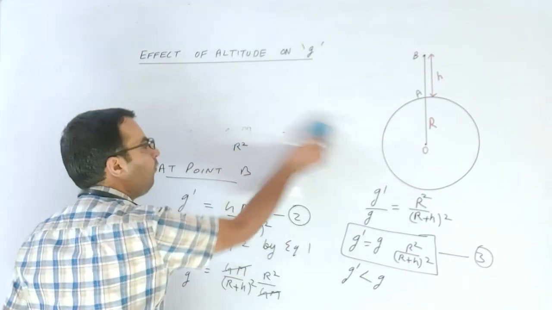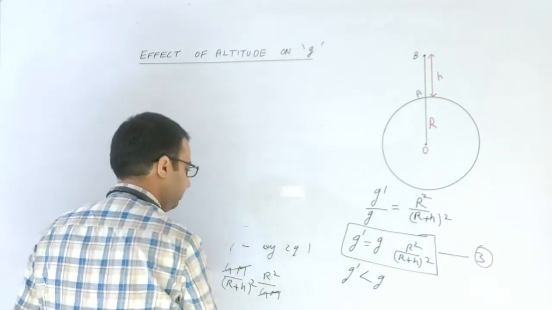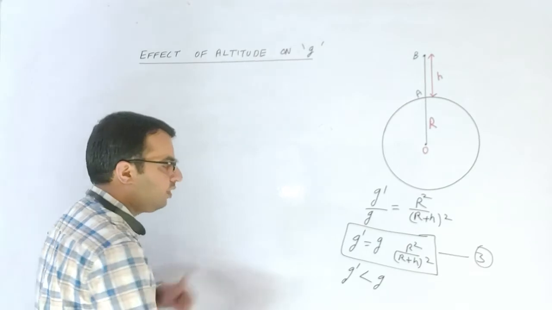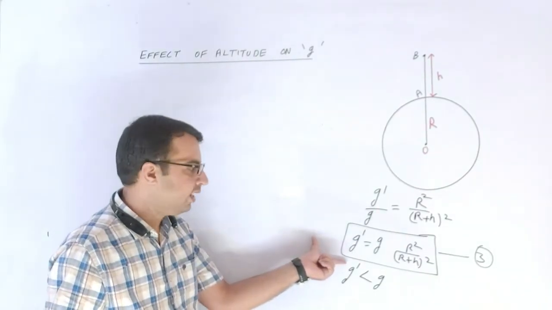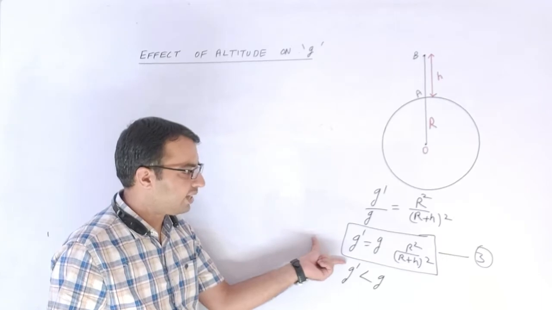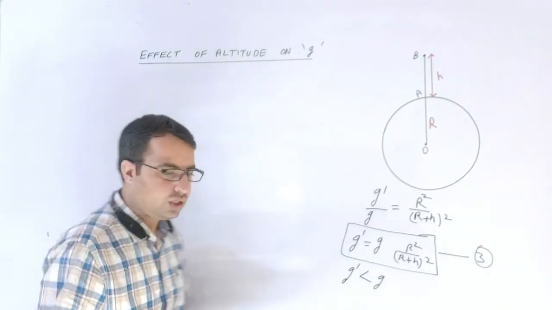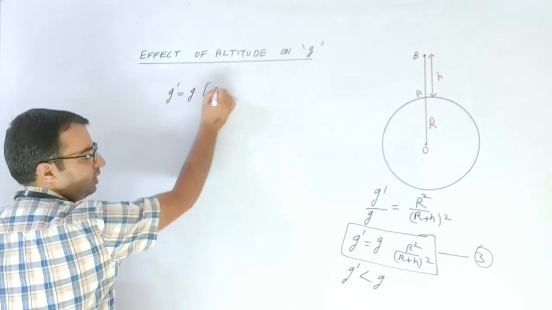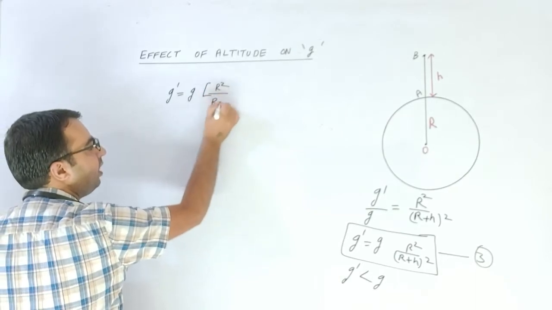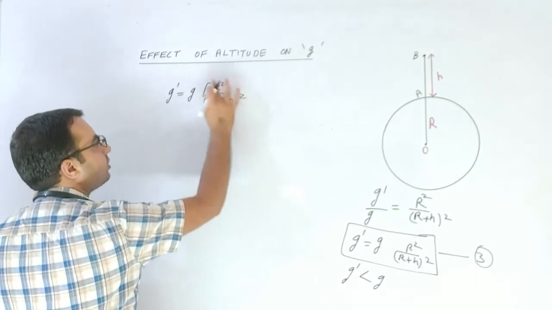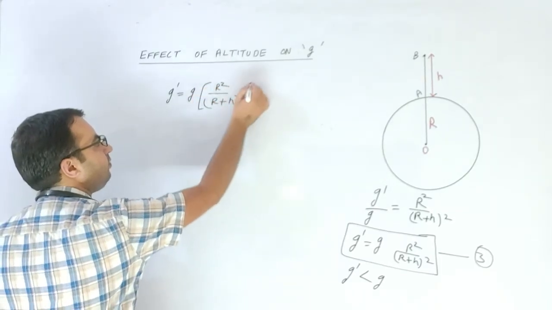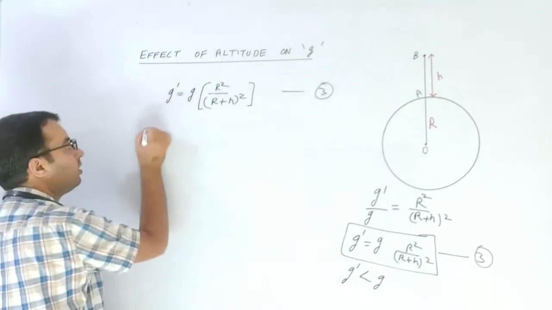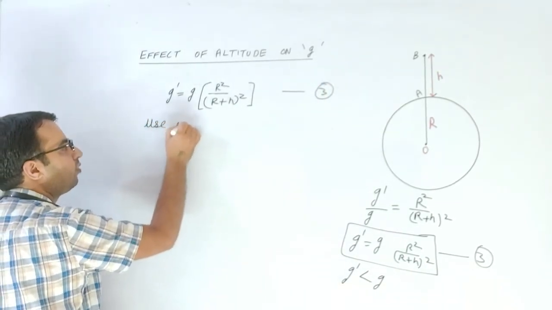So the above formula, that is equation number 3, is applied for solving the numerical problems. We will be applying this formula, that is g dash is equal to g r square divided by r plus h whole square. So I'm just rewriting it. g dash is equal to g r square divided by r plus h, its whole square. So we have to use this formula, use above formula for numericals.